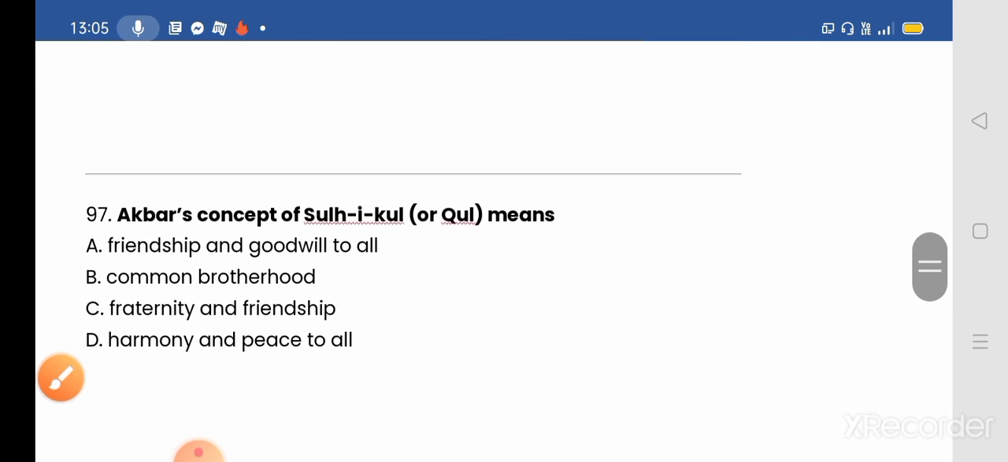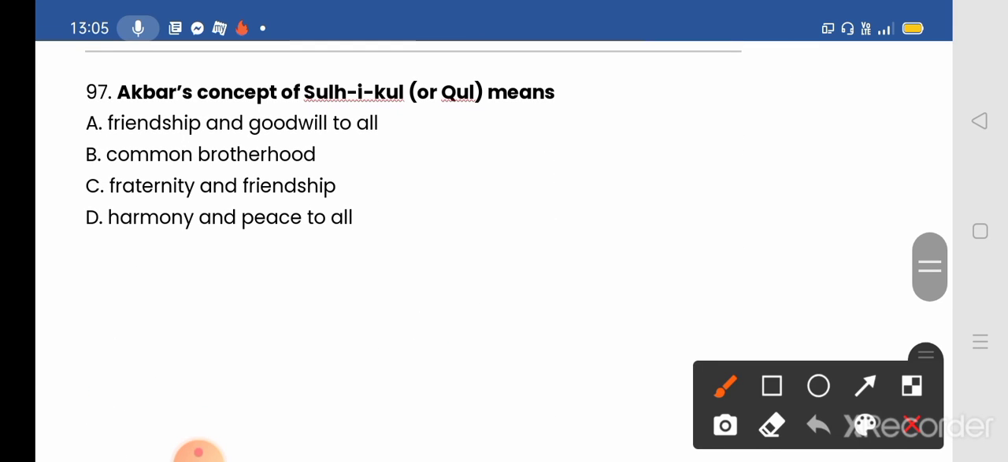Now, 97. Akbar's concept of Sulh-i-Kul, or Kul, means A. friendship and goodwill to all, B. common brotherhood, C. fraternity and friendship, D. harmony and peace to all. Here, option D, harmony and peace to all, will be the correct answer.